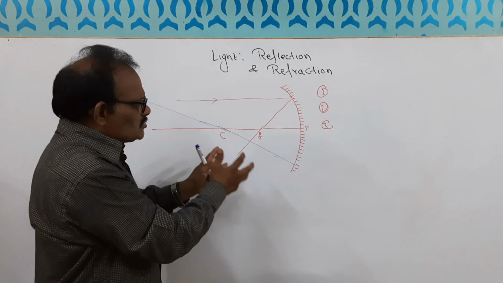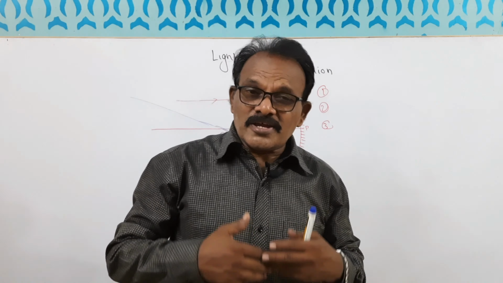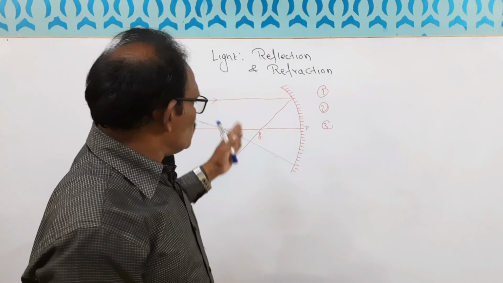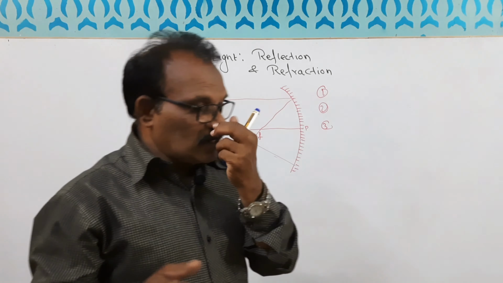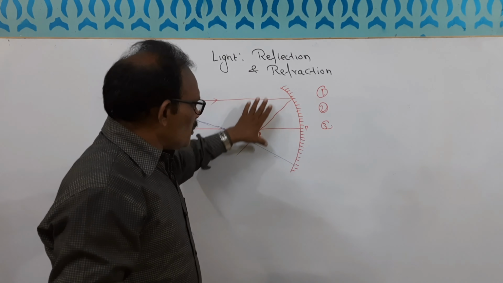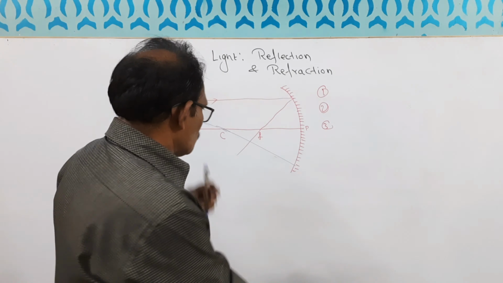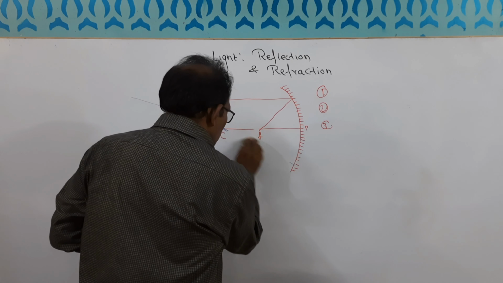So keeping these three rules in mind, we can easily draw the image diagram. Means if we put the object here, where the image will form, that we can do very easily. But before that, we should know the basic rules for this one. Okay, now we'll move to the parts.